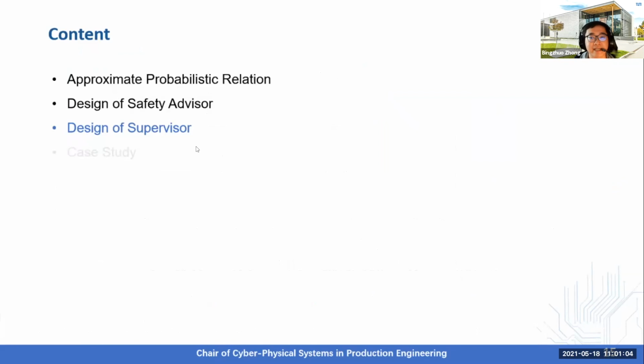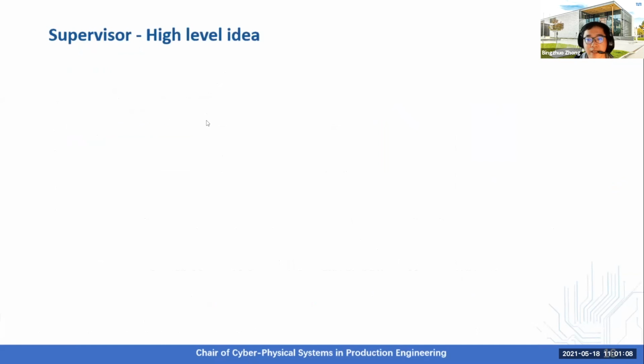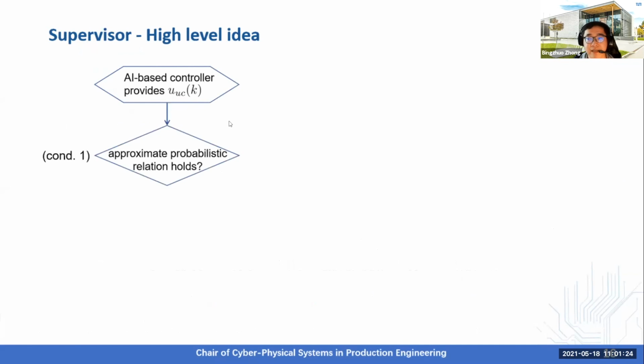So next, we discuss how to decide the supervisor for the Safe-visor architecture. Here's the high-level idea of how the supervisor works. So at time instant k, the AI-based controller provides an input UUC, and we need to decide whether this can be applied to the plant. So the first thing we need to check is whether the approximate probabilistic relation still holds when you accept this UUC. This is crucial because the safety guarantee provided is on top of this relation.